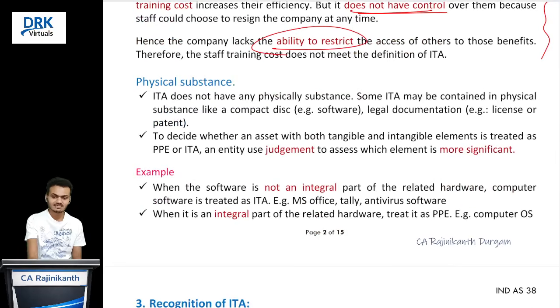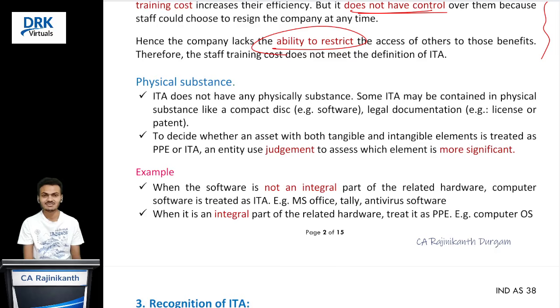And coming to the physical substance, as we discussed, an intangible asset is an identifiable non-monetary asset without physical substance. It means what? By their inherent nature, they don't have physical substance. However, some intangible assets are contained in physical devices. So it means they have both tangible elements as well as intangible elements.